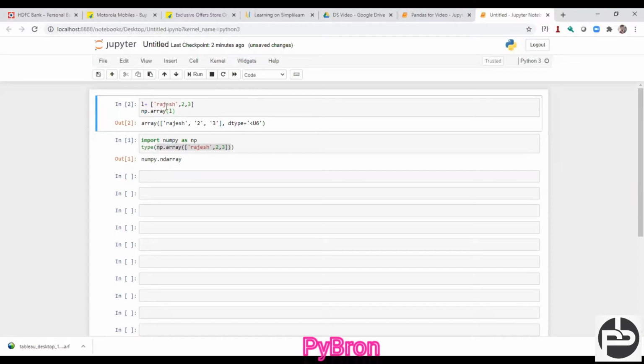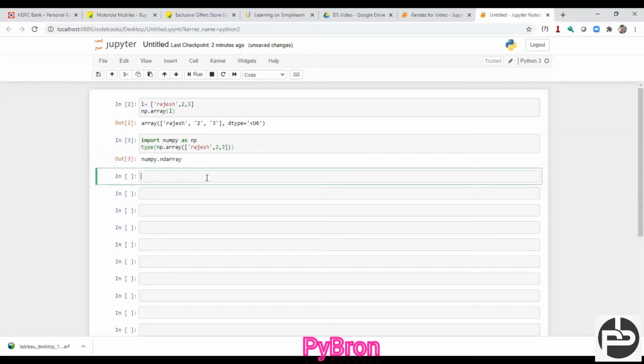So my list, any kind of data, if you want to convert your tuple into an array, or your set into an array, NumPy will help you a lot. And if you want to check the data type of it, this is the NumPy ndarray. So now we are able to convert all kinds of data. Now we'll see all the use cases of it.